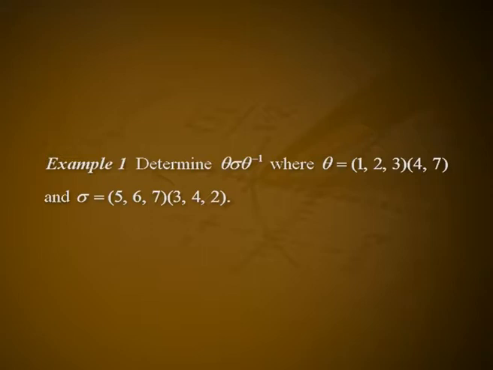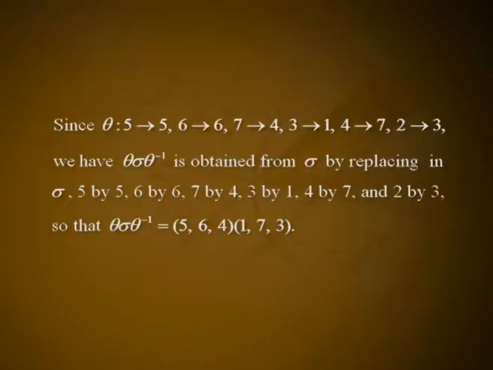Example 1. Determine θσθ⁻¹, where θ is equal to the product of the cycles (1 2 3) and (4 7), and σ is the product of the cycles (5 6 7) and (3 4 2). Solution: since θ sends 5 to 5, 6 to 6, 7 to 4, 3 to 1, 4 to 7 and 2 to 3, we have θσθ⁻¹ is obtained from σ by replacing in σ 5 by 5, 6 by 6, 7 by 4, 3 by 1, 4 by 7 and 2 by 3, so that θσθ⁻¹ is equal to the product of the cycles (5 6 4) and (1 7 3).